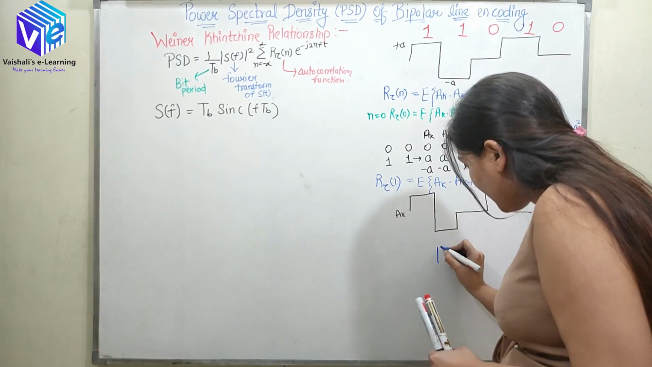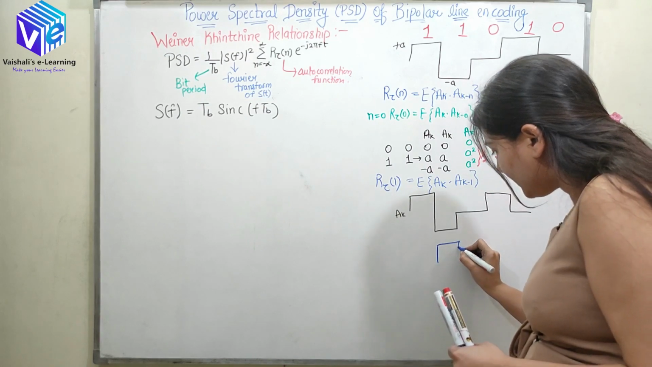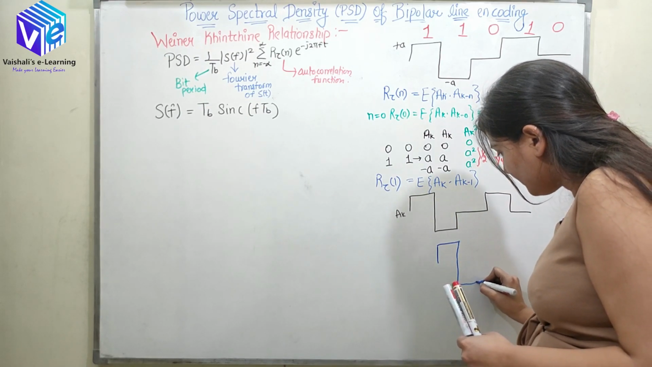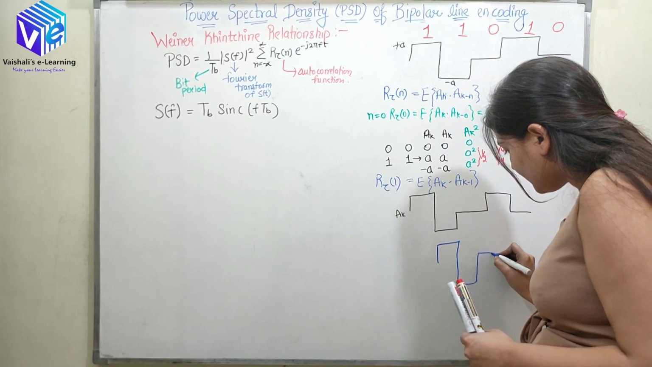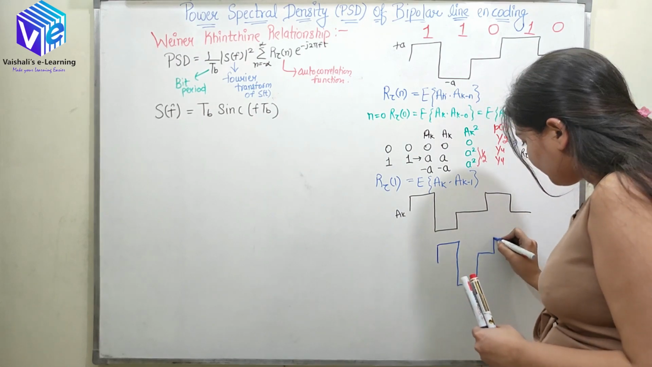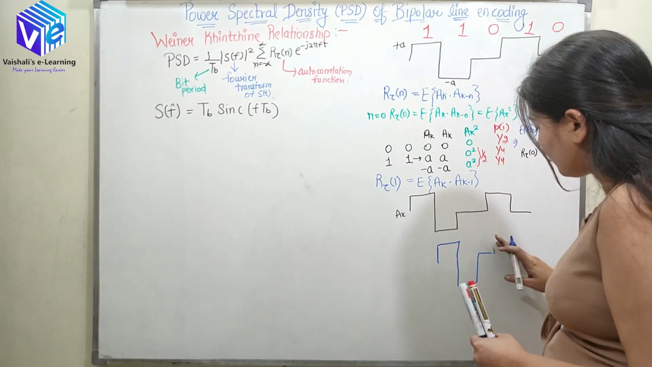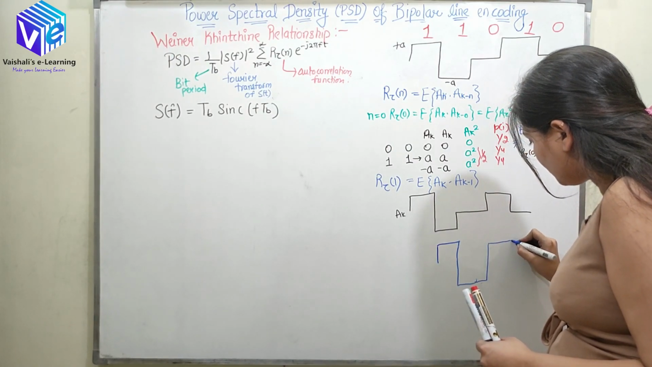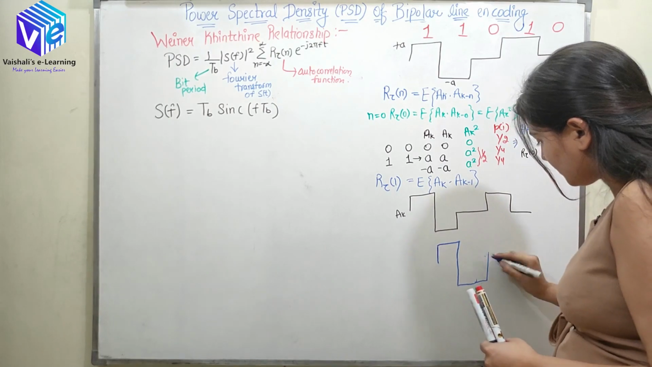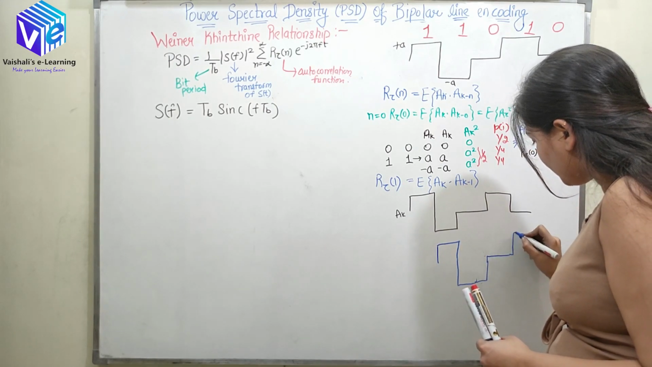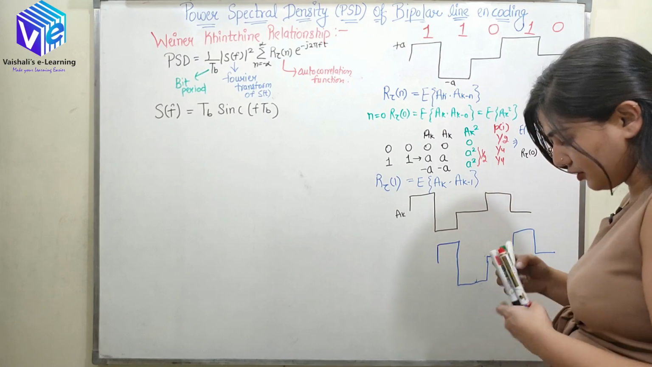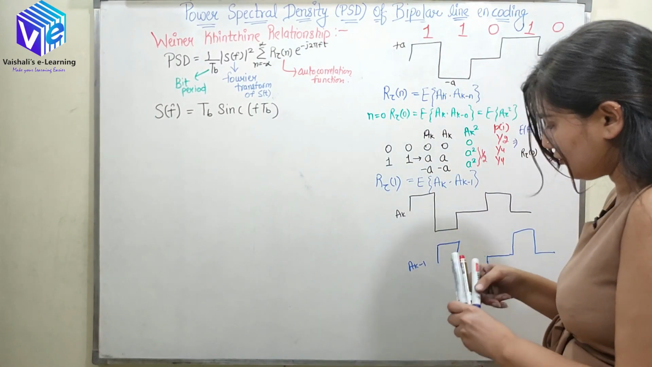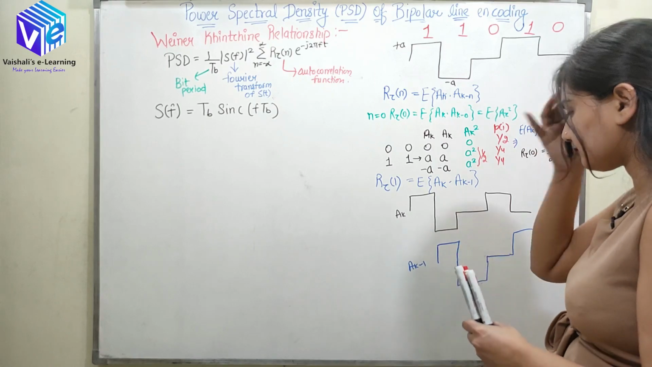Now I'll start from here. Here it would be 1, then -1, then 0, then 0, then 1, and then 0. So this is my A_(k minus 1). I just shifted it.